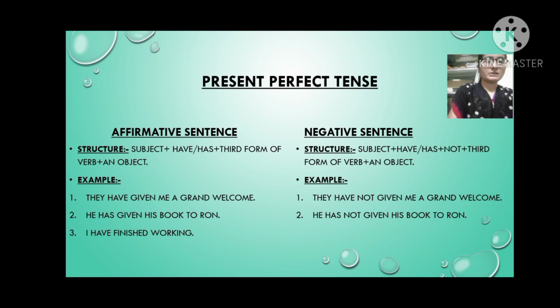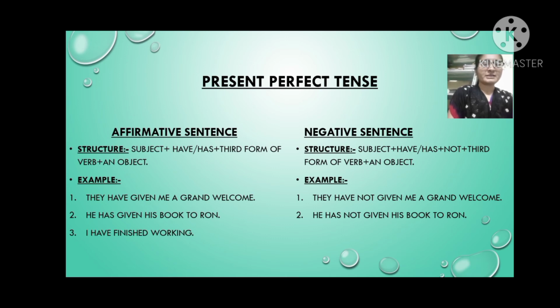Let's see the negative sentence. First of all, we clear about this structure. So structure is subject plus have or has plus not plus third form of verb plus an object. Let's see the example. They have not given me a grand welcome.